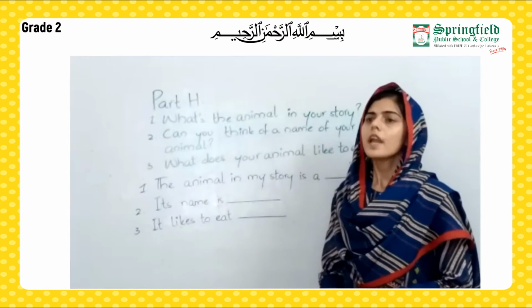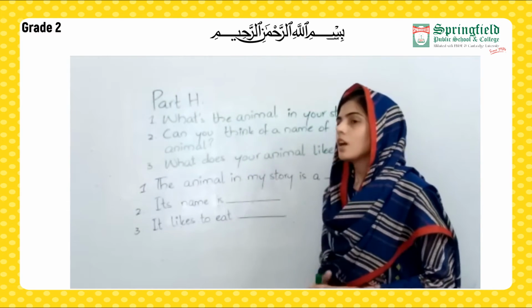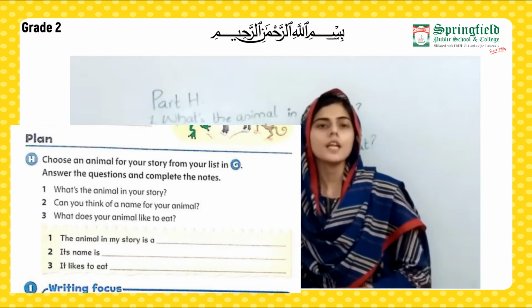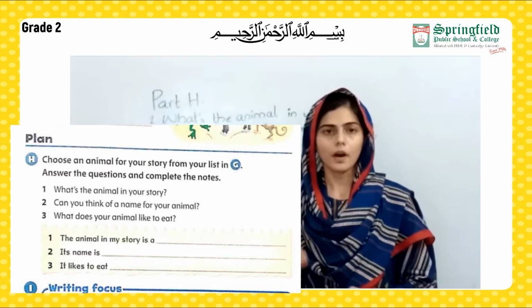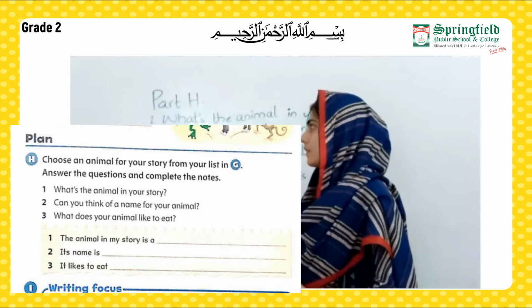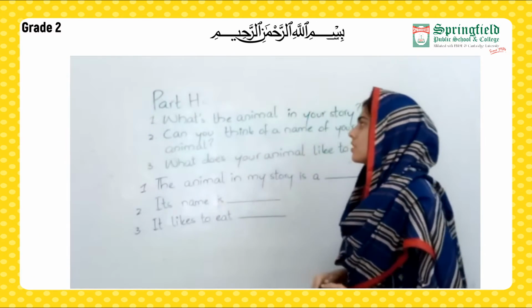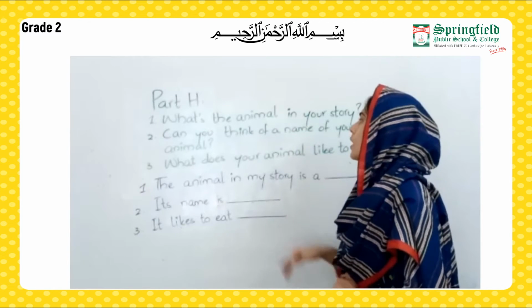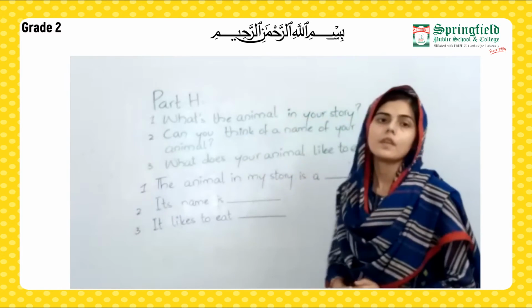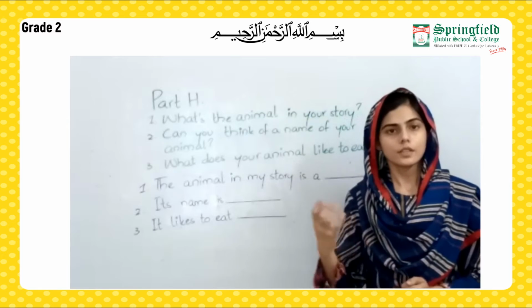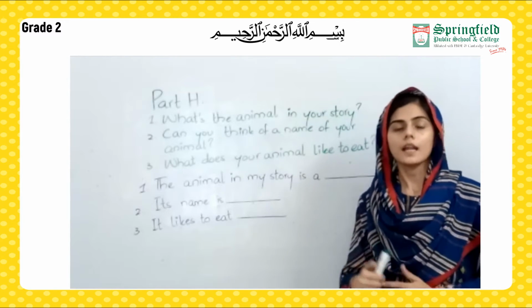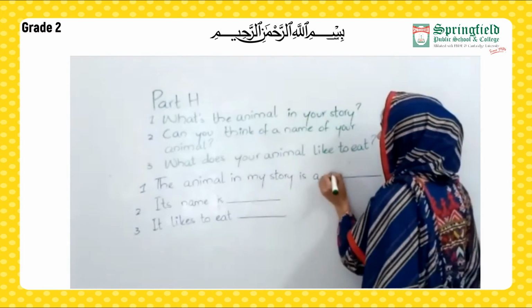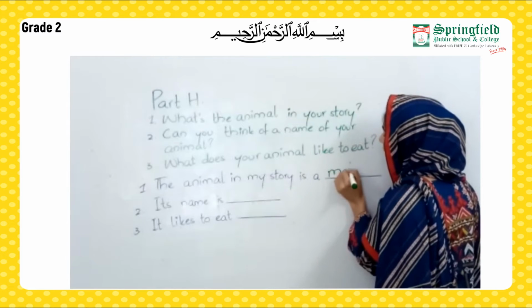So, students, here we have got our part H. Now, what we have to do is to choose any of the animals from our list in part G and then write about it. We have to attempt all these questions. Now, let's read our first question. What's the animal in your story? You have to make a story related to that animal. Now, the animal in my story is monkey. So, here I am going to write monkey.